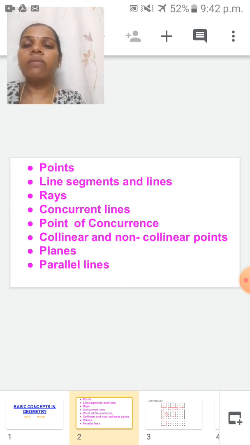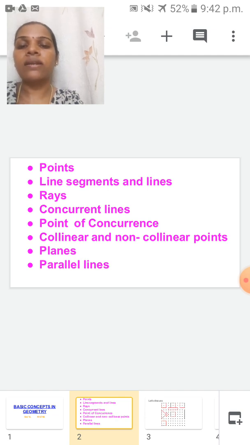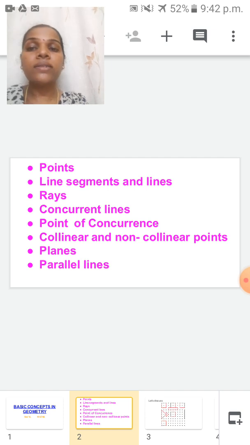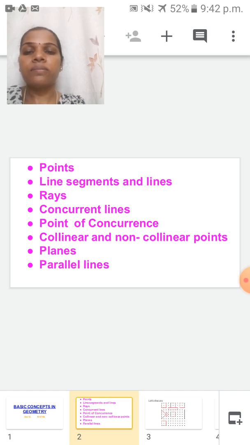Next one is concurrent lines. Concurrent lines means the lines will pass through the same point. That is called what? Concurrent lines. Point of concurrence: through which point the lines are passing, that point is called what? Point of concurrence. So tell me once again with me.